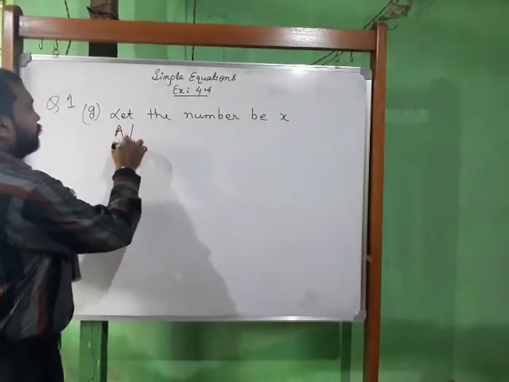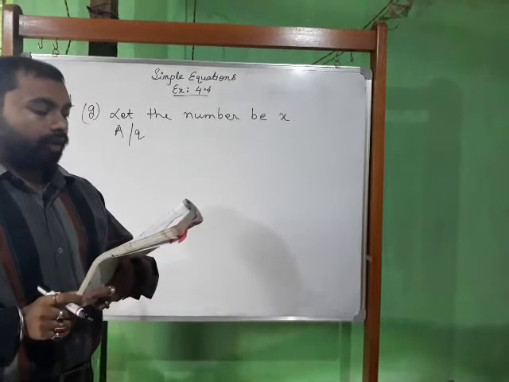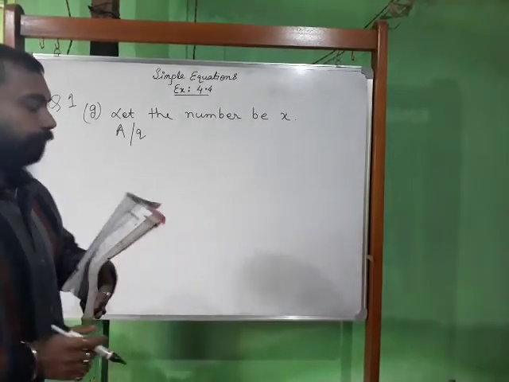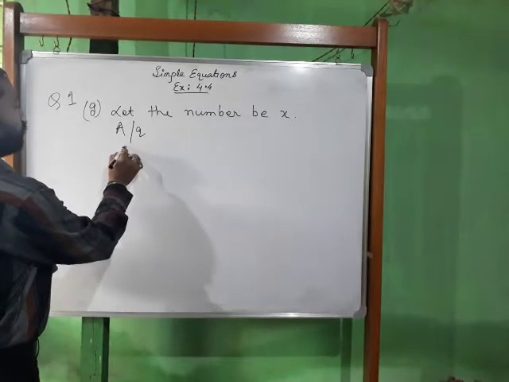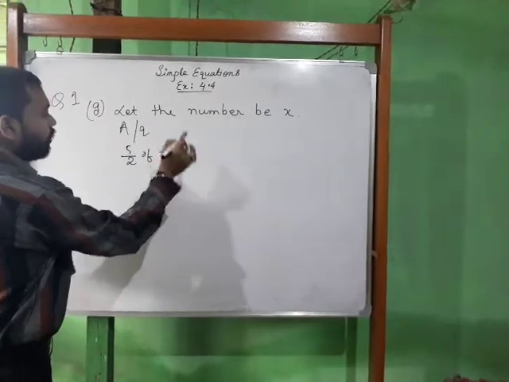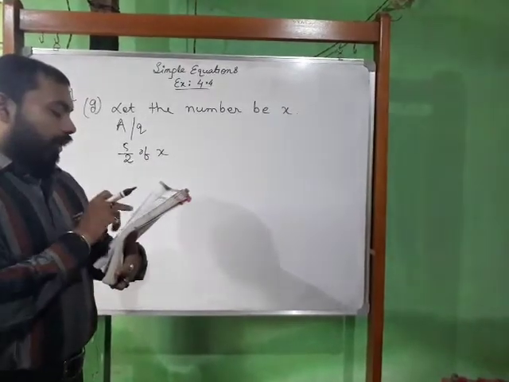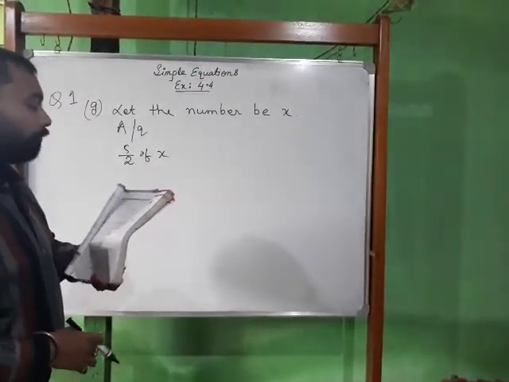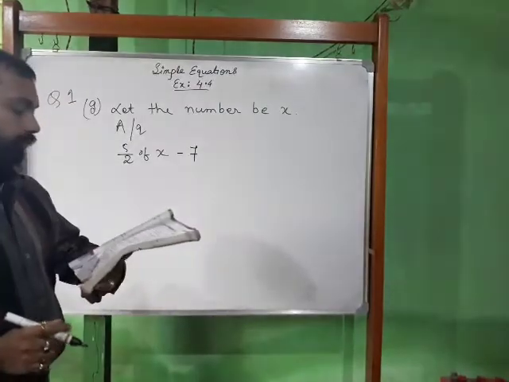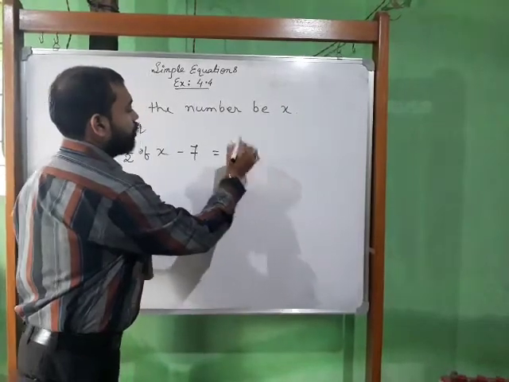According to the question, if he takes away 7 from 5 by 2 of the number, the result is 23. Here the number is x, so 5 by 2 of the number is 5 by 2 of x, and takes away means minus. So this is the equation.